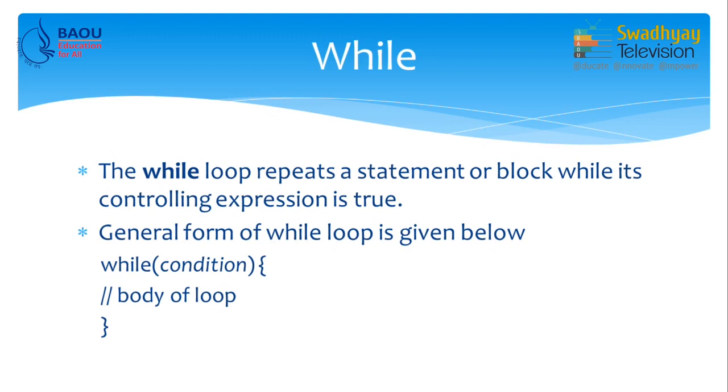We first write while, and in parentheses we write the condition, and within curly braces we write the body of the loop. Suppose there is only one statement that we want to repeat, these curly braces are optional, but if you want to use a compound statement for the body of the loop, then you have to write these curly braces.